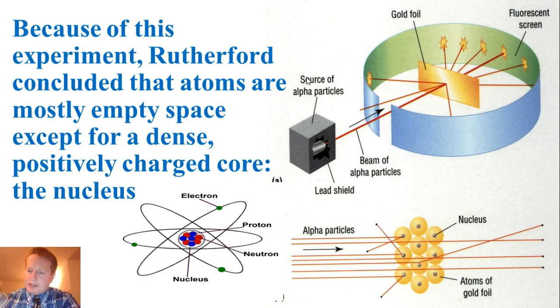What this looks like on an atomic level, if we zoom in, is that here are the alpha particles. Most of them are going straight through, right? But some of them bounce off. Because the alpha particles are positively charged, and because they bounced off, that means whatever they hit must be positively charged, and it must also be very dense, because it's making these particles ricochet away from it. So what Rutherford proposed was that he discovered the nucleus. He said, no, the atom does not have its mass evenly distributed. In fact, the mass is very concentrated at the very center of the atom. There's a very, very dense core called the nucleus. So that's what Rutherford found.